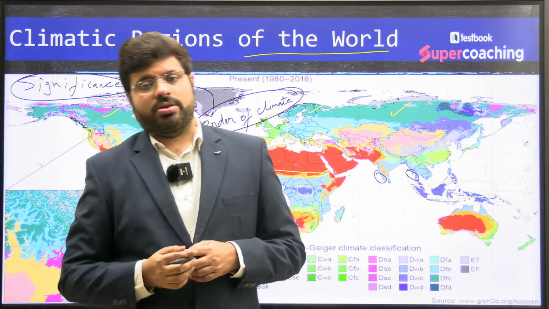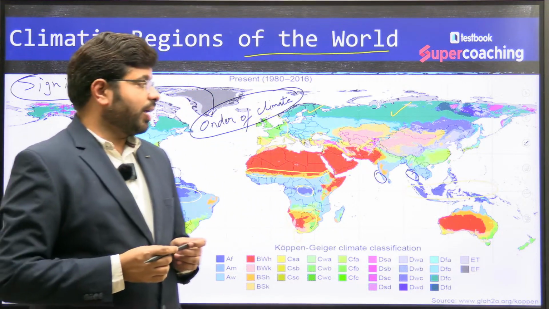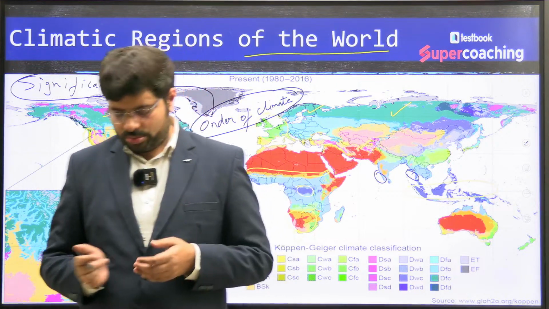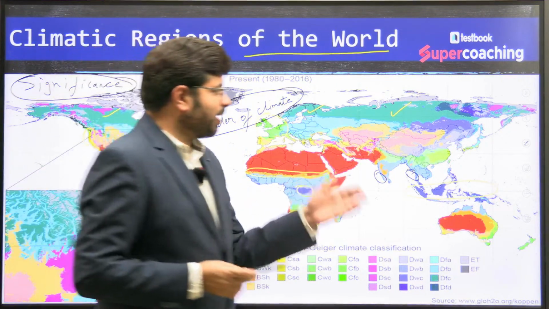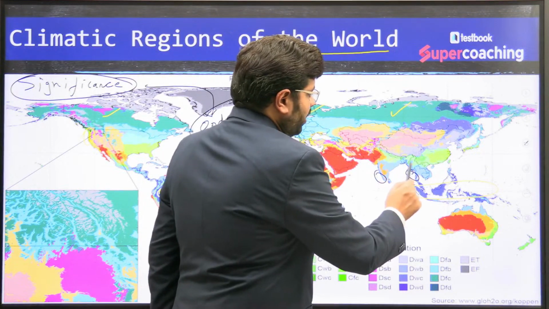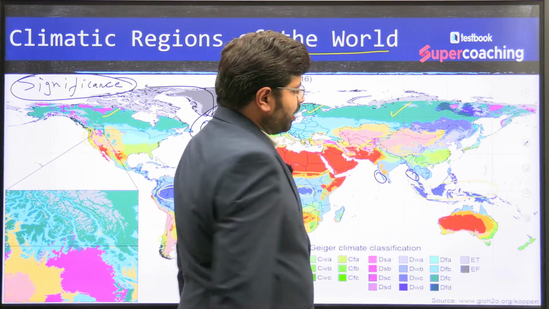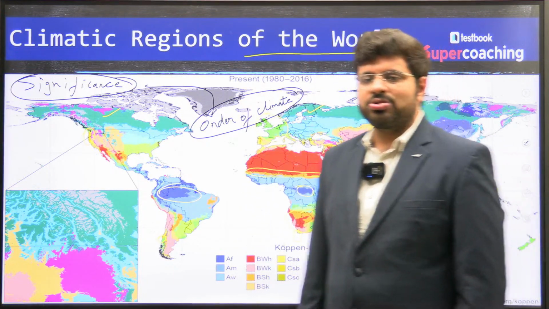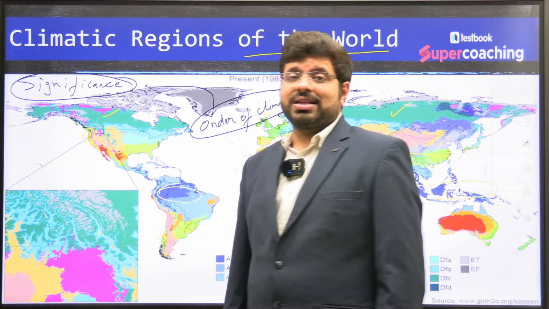Say agriculture. Which are the countries known for well-developed agriculture? Say India, Vietnam, southern China. These are the typical monsoonal lands. You can see here India, the Vietnam region, southern China. These are the typical countries known for the monsoonal climate, and that is where rice is extensively cultivated.